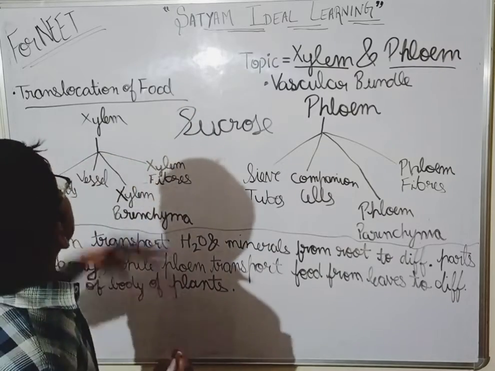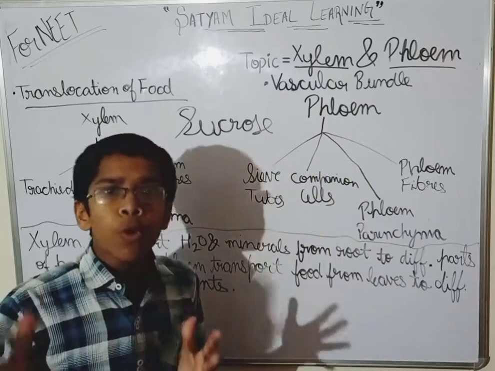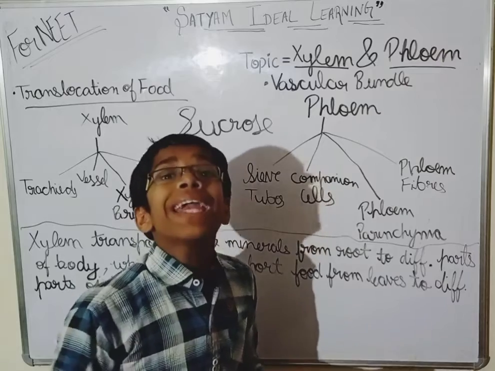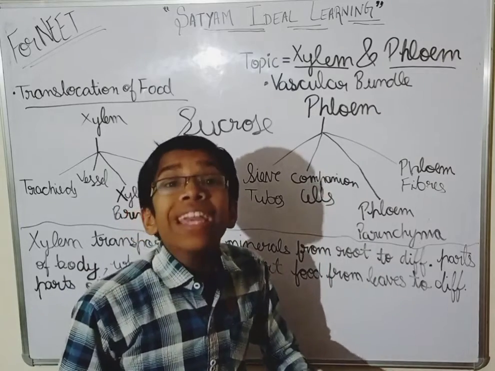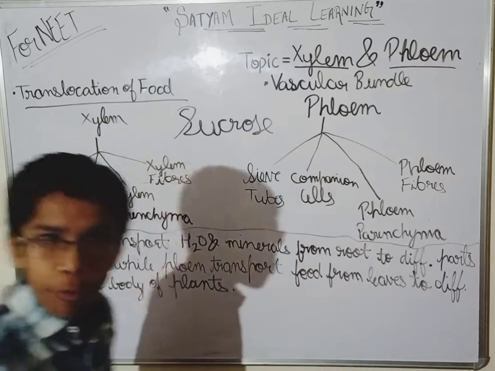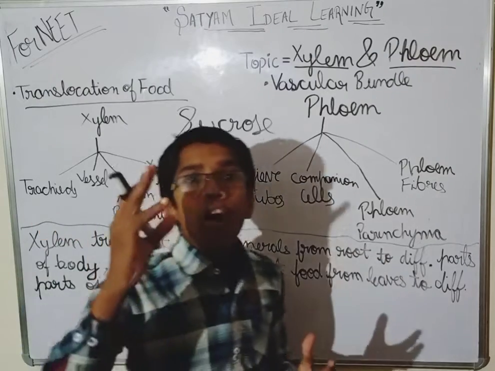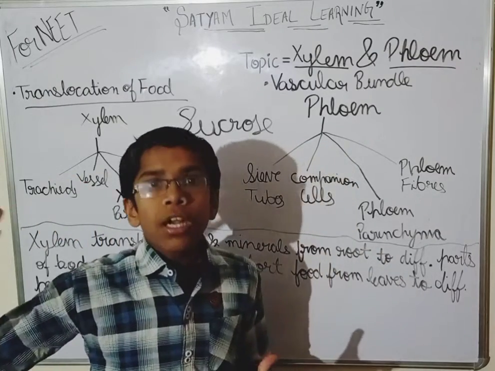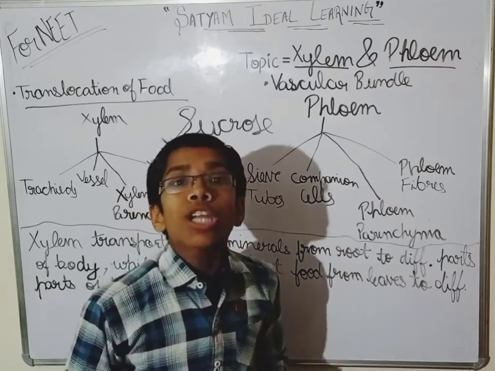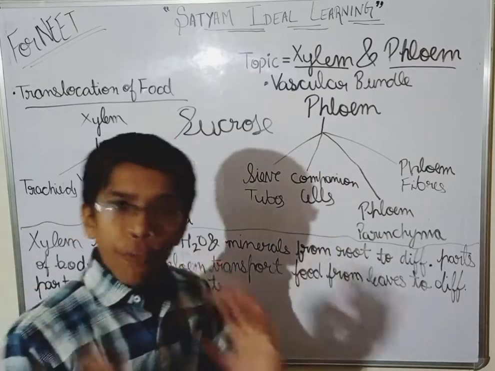And now see, translocation of food means the movement of food from the leaves to different parts of the body where it has to be utilized or where it has to be stored. That is known as translocation of the food. So I am repeating the definition. The movement of food from the leaves to different parts of the body where it is utilized or stored is known as translocation of food.